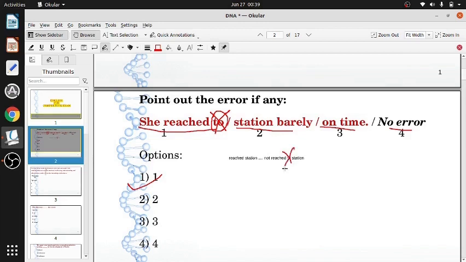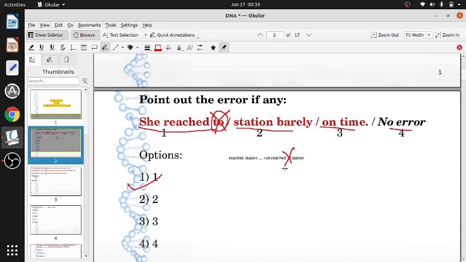We can say arrived at. Arrived at, that is correct. He arrived at the station, but he reached the station. Arrived at, but reached a place. I reached Delhi. I reached Mumbai. I arrived at Mumbai.